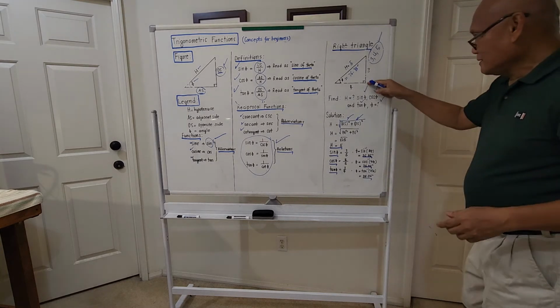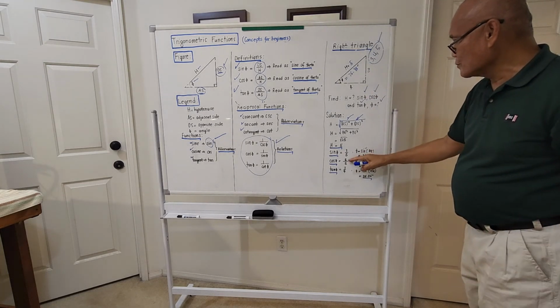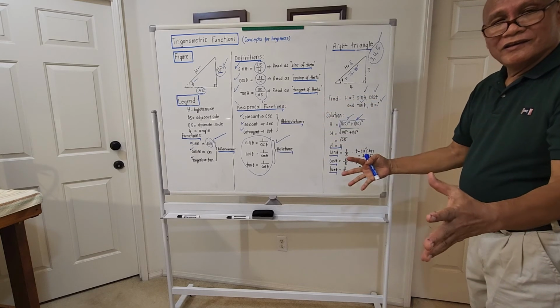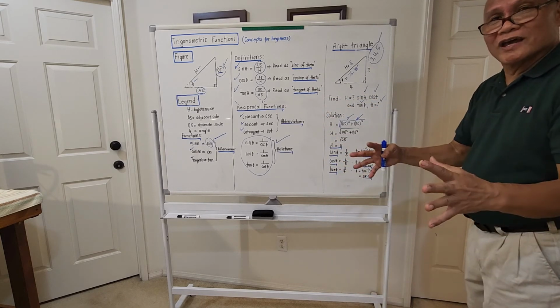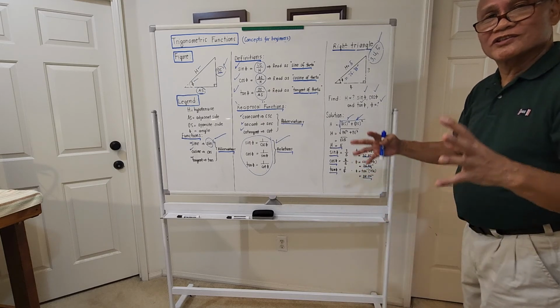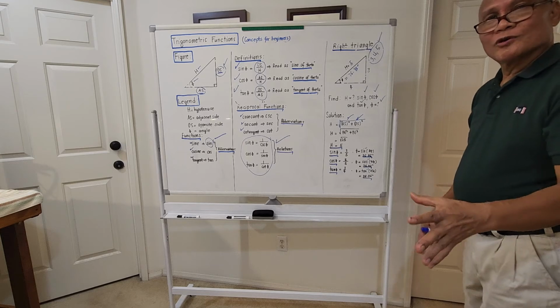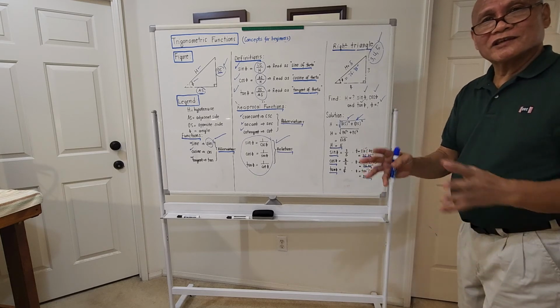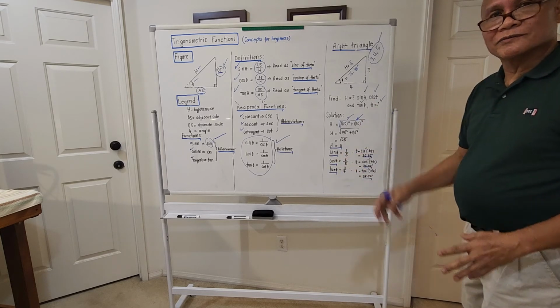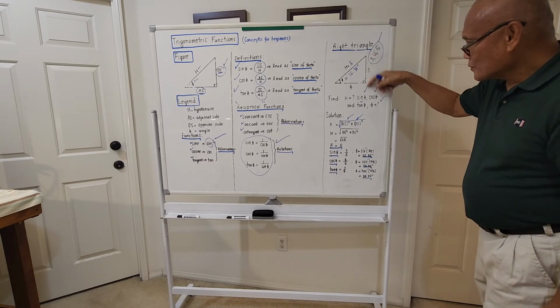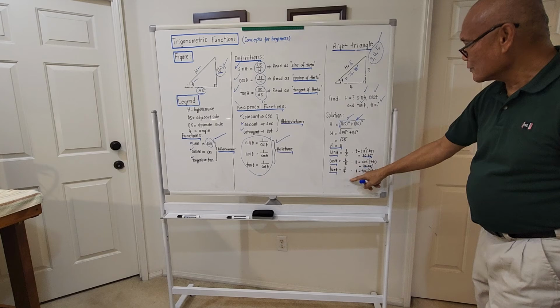Cosine is adjacent over hypotenuse, so this is 4 over 5. That's by definition. It's not a hard thing, guys. We are not on the SAT exam. This is just basic concepts, okay? Because before you can solve a complicated problem on the SAT exam, you should know these concepts, okay? Tangent of theta will be this side here, opposite over adjacent. This is 3 over 4.